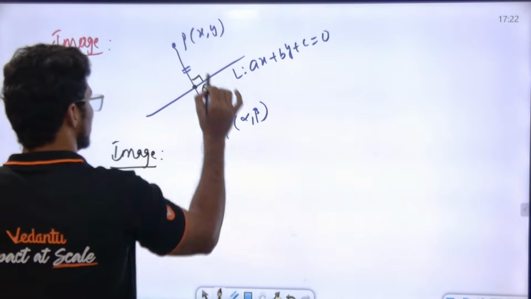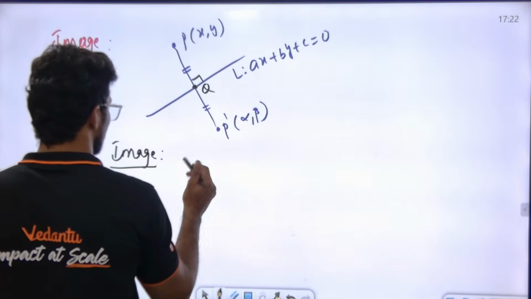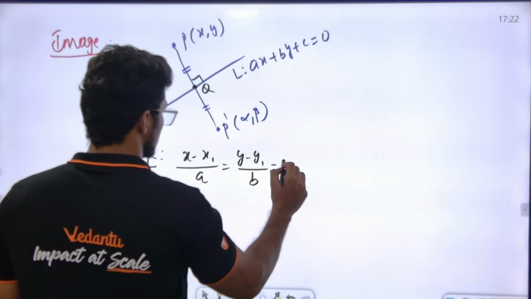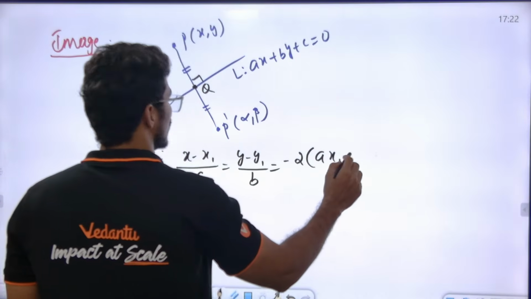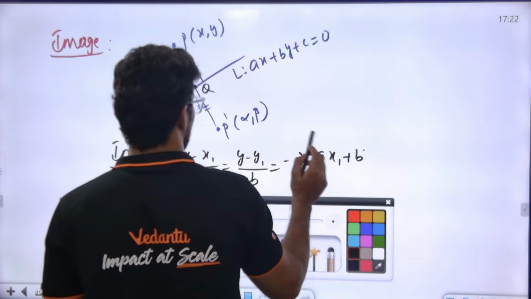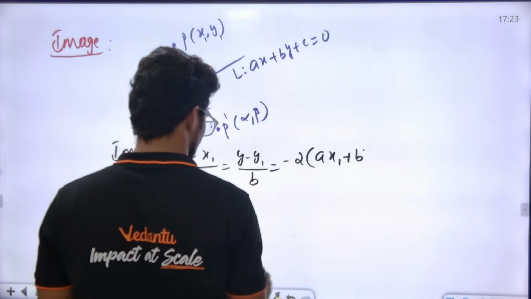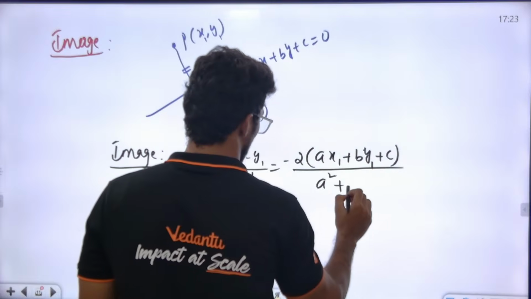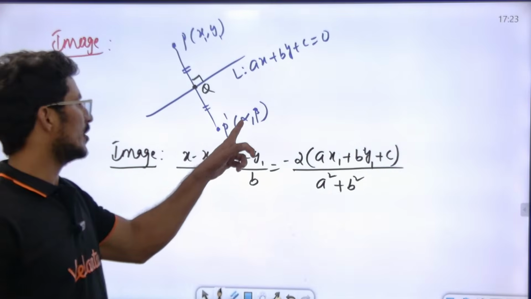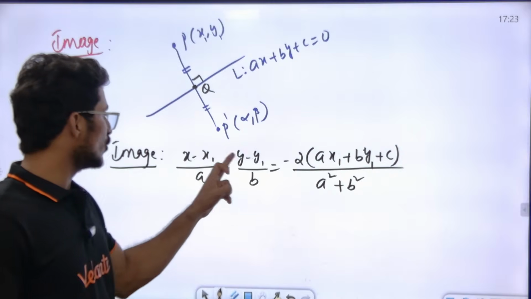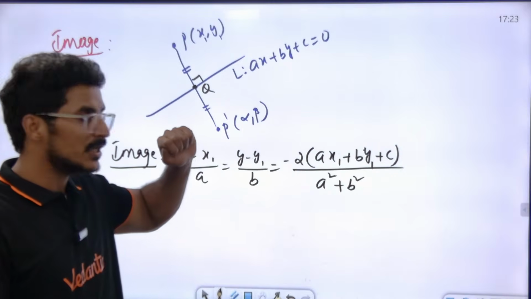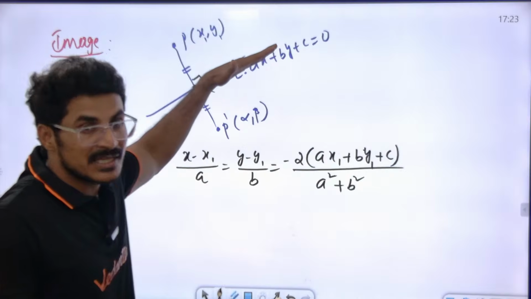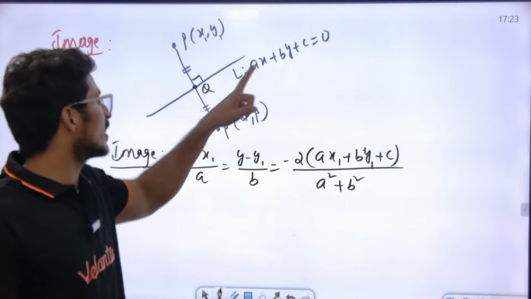There is a direct formula for the image: (x minus x1) by a is equal to (y minus y1) by b is equal to minus 2 times (a x1 plus b y1 plus c) divided by a square plus b square. We take this point as x1 comma y1. We need alpha comma beta, which means x and y here. x1 and y1 are known, and a, b, c values they have given in the question. We need to find out x, y, the image of this point in this mirror.